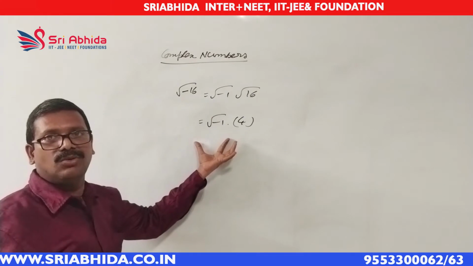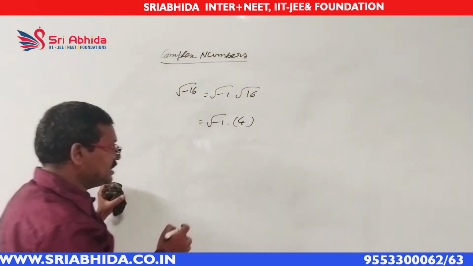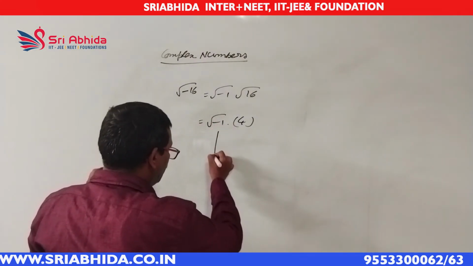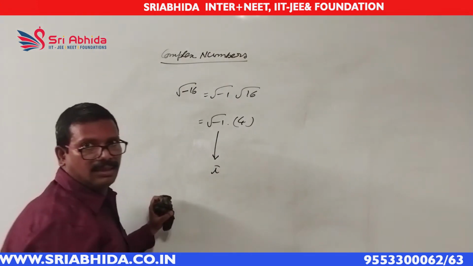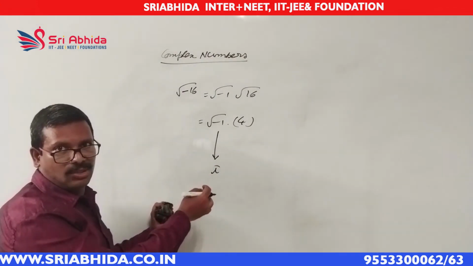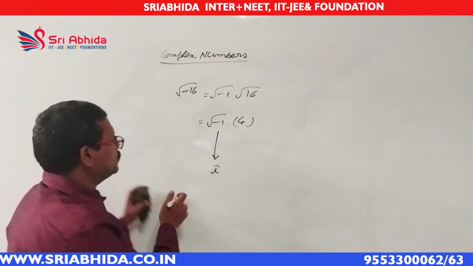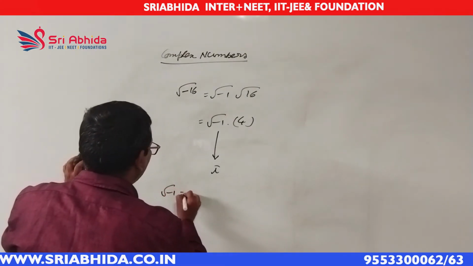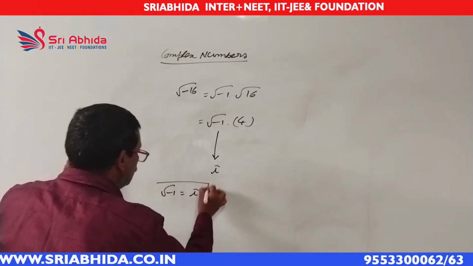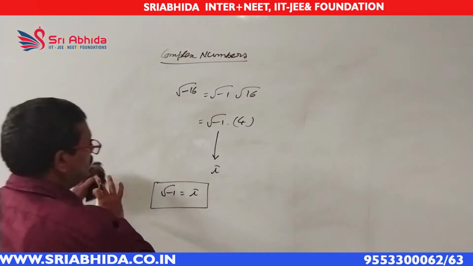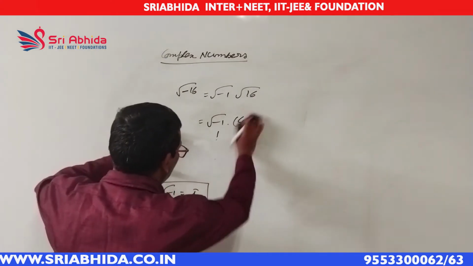So, let us denote this imaginary quantity by the symbol i. Imaginary number, so it is denoted by the symbol i. So, root of minus 1 is an imaginary quantity. Denote it with the symbol i. With the help of this i, we can develop the theory of complex numbers.